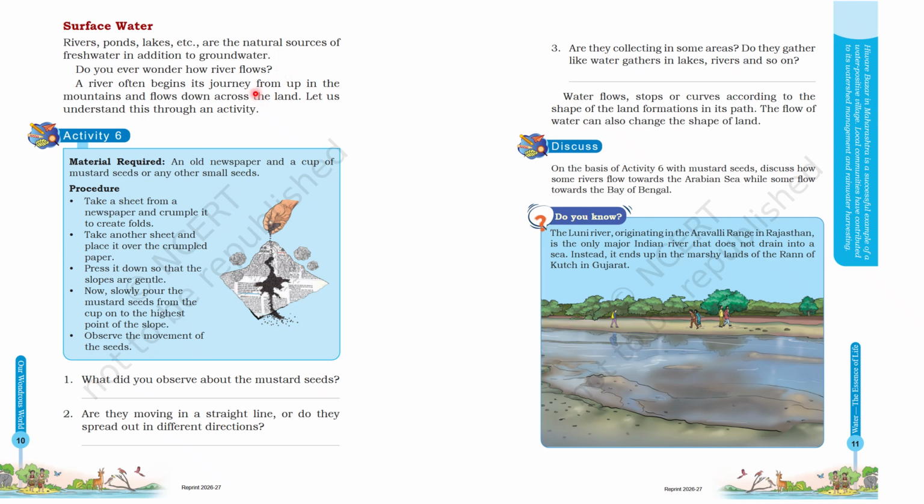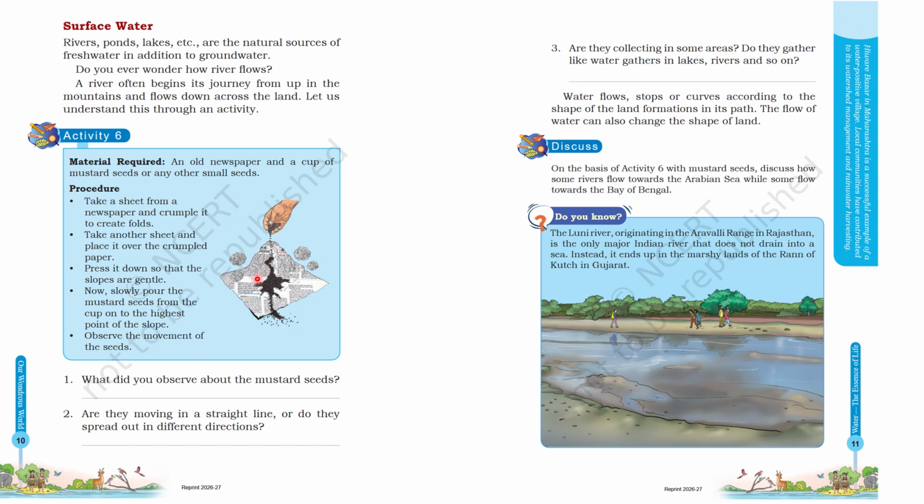And do you know where this water flows? All this river water, a river often begins its journey from up in the mountains and flows down across the land. Let us understand this through an activity. Dear children, I want you to do this activity. You should take an old newspaper and a cup of mustard seeds or any other small seeds. You should crumple the paper and create folds and put these mustard seeds over this.